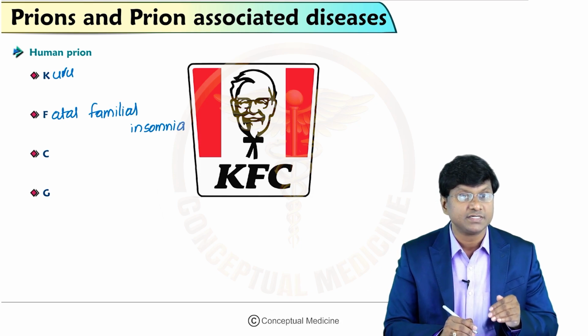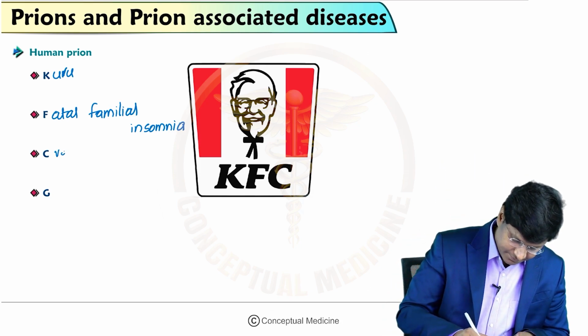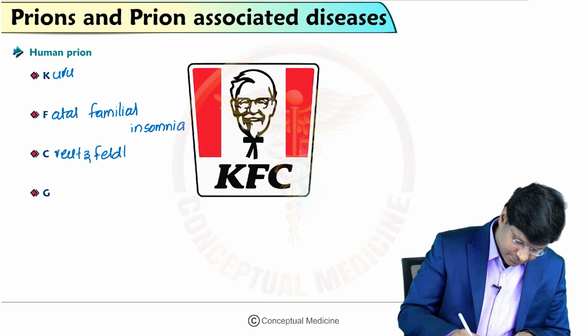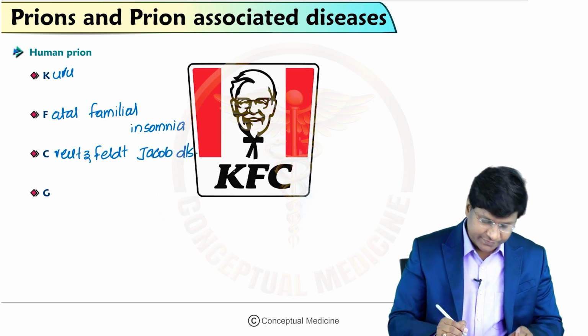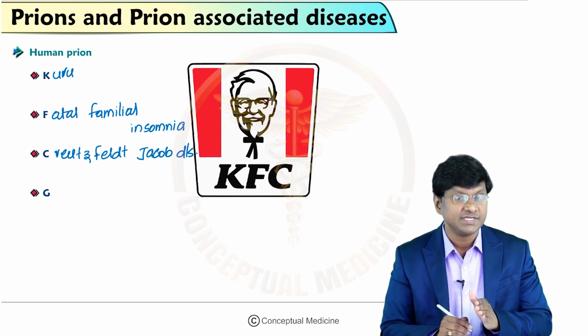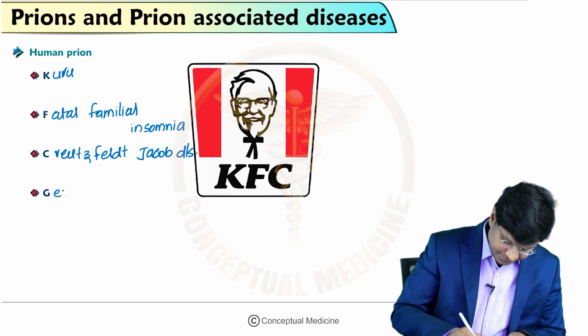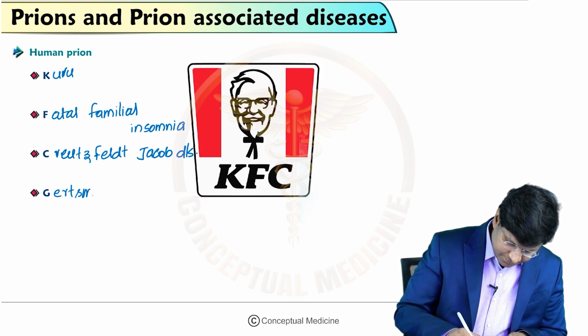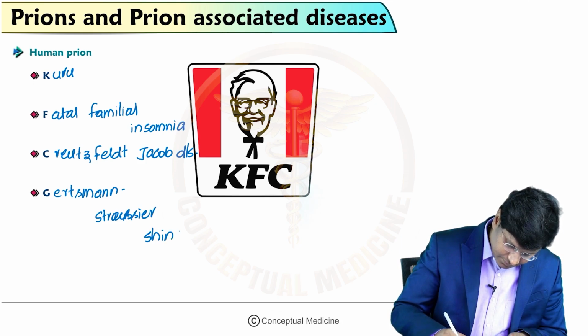C stands for Creutzfeldt-Jakob disease, and G will be Gerstmann-Straussler-Scheinker disease.